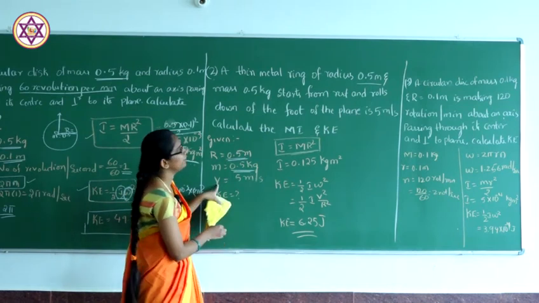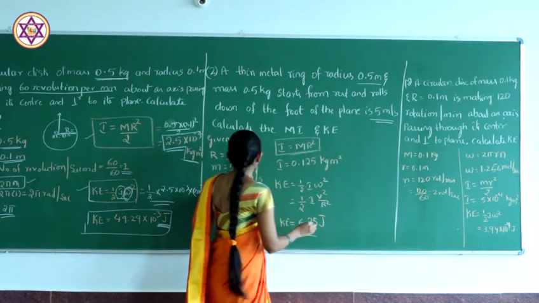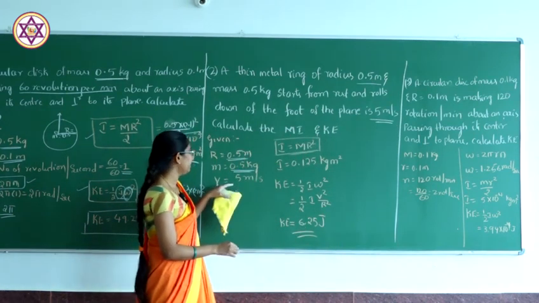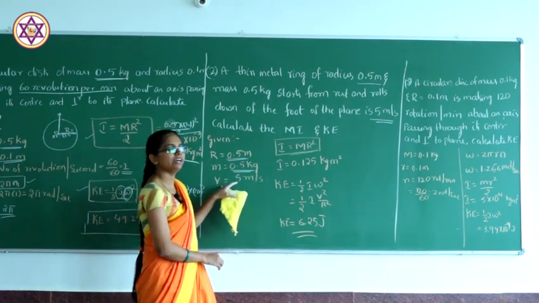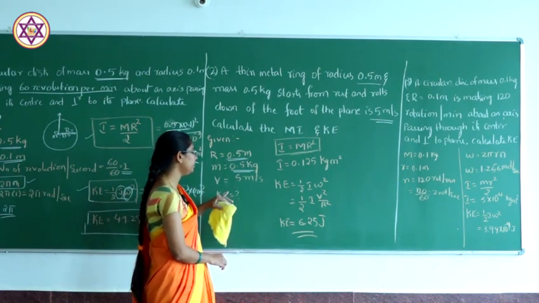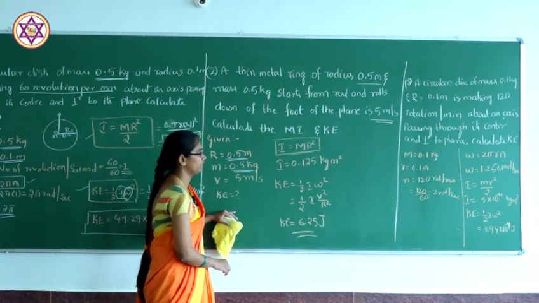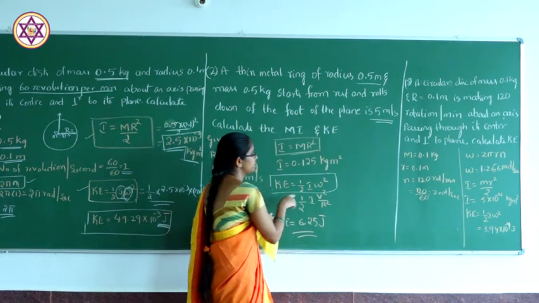They have given the velocity, that is 5 meter per second. Instead of giving the number of rotations or an n value, they have given the velocity value. By using this velocity value, we have to find the omega, kinetic energy and the moment of inertia. Kinetic energy is given by half I omega square.